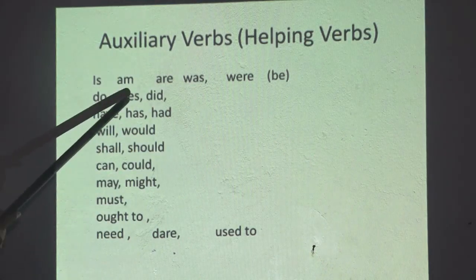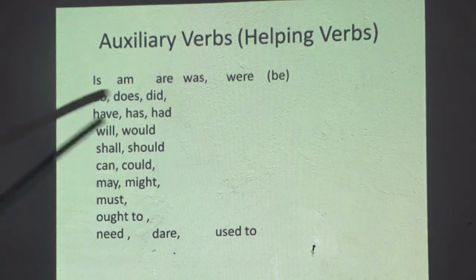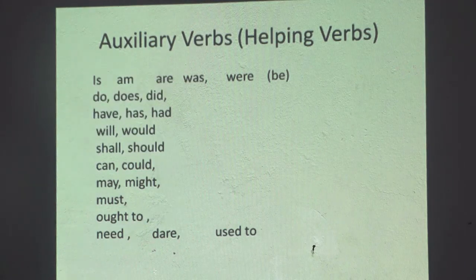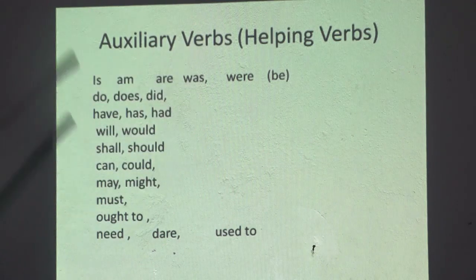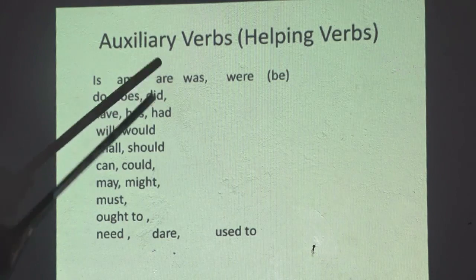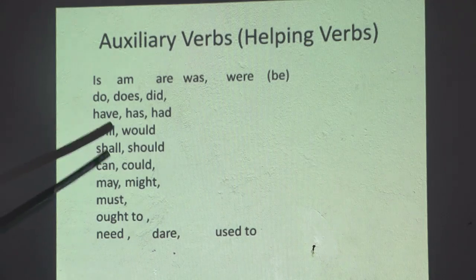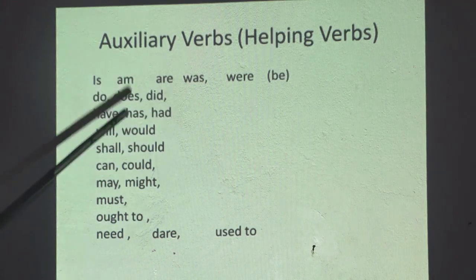So if they are helping verbs, you simply put not after them, and if they are used without any other verb, as main verbs, then we have to do some other practice that we will talk about a little later. Have, has, had are the same, these two principal auxiliaries.